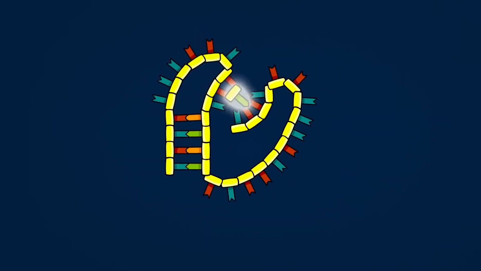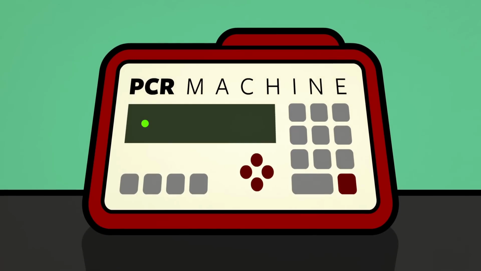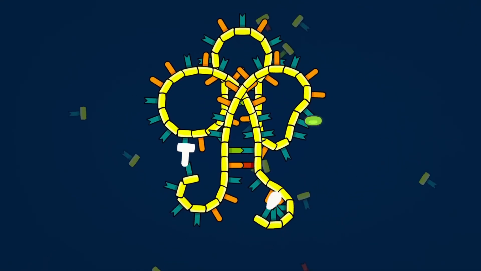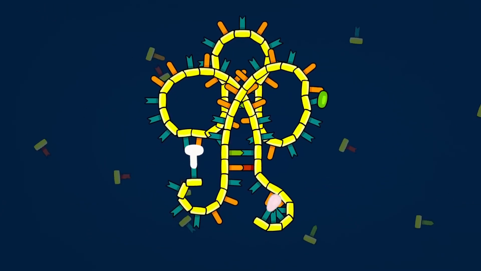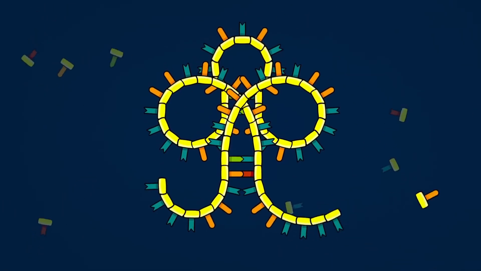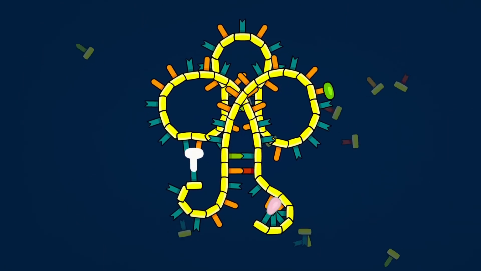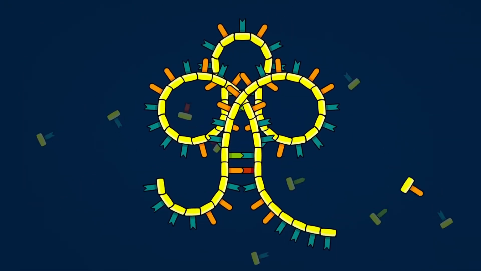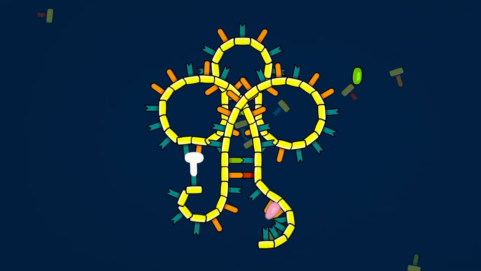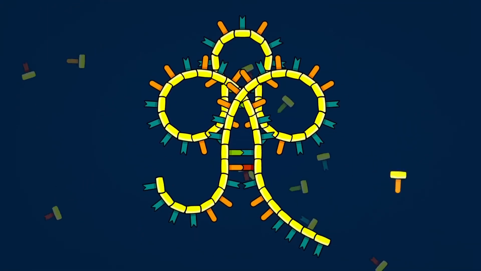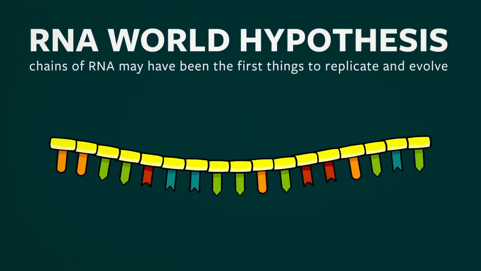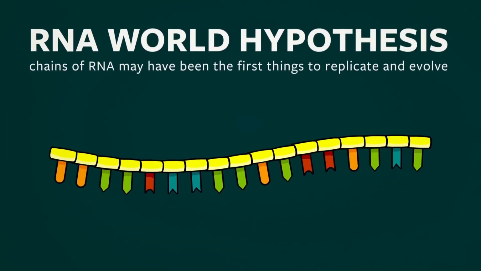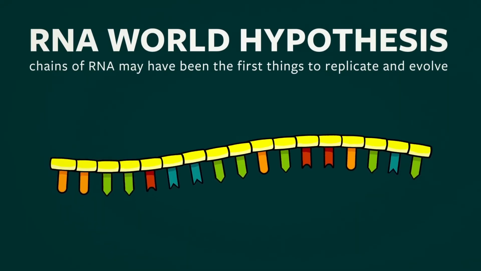Researchers selected out the successful chains and then used a lab technique called PCR to quickly replicate them with slight random mutations. After just 10 rounds of PCR, followed by selection, highly efficient nucleotide-building ribozymes evolved. These are molecules with the lifelike ability to actively participate in their own survival. These ribozymes, and many others produced through similar experiments, are beginning to blur the line between living things and simple chemistry. So to sum things up, the RNA world hypothesis is the simple idea that the first things to replicate and evolve on our planet may have been chains of RNA or something similar to them.